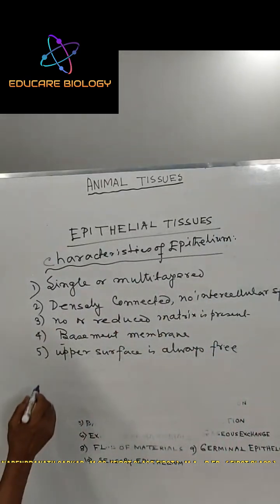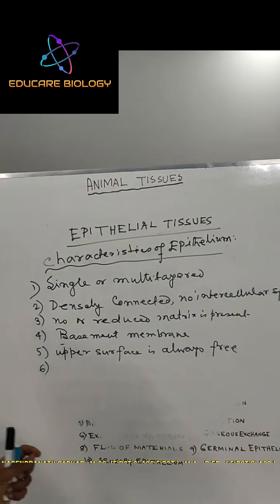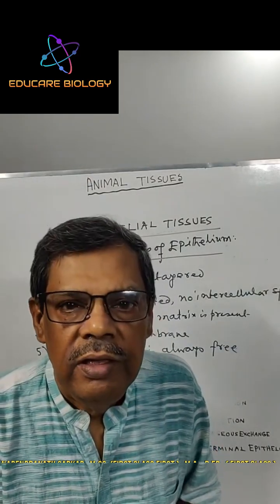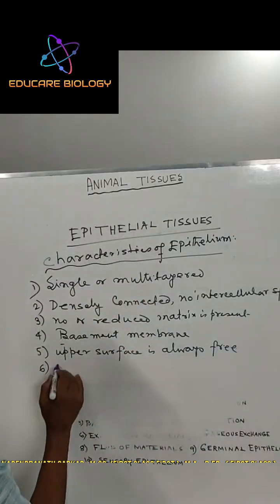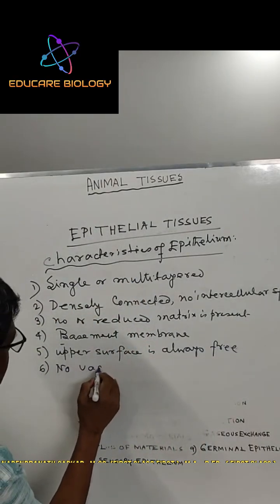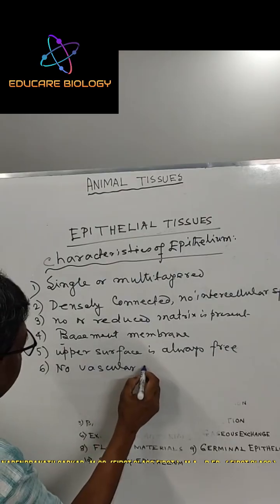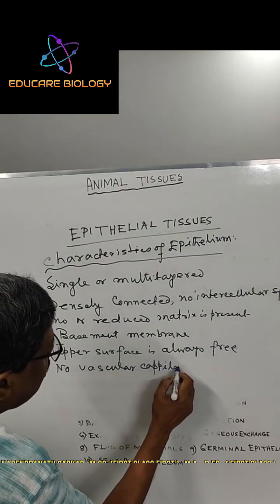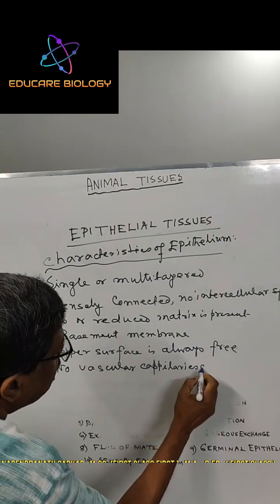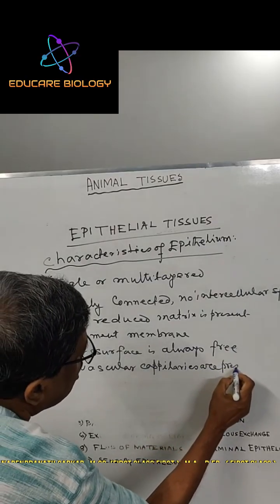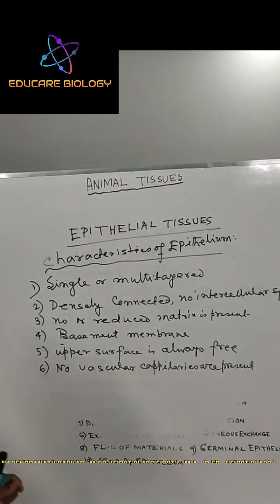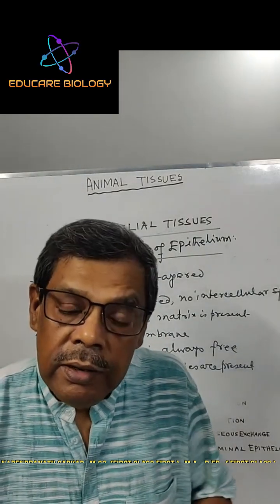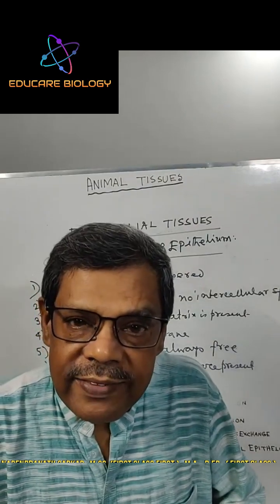Next, number six. No vascular capillaries are present in this tissue. But how does it take nourishment?